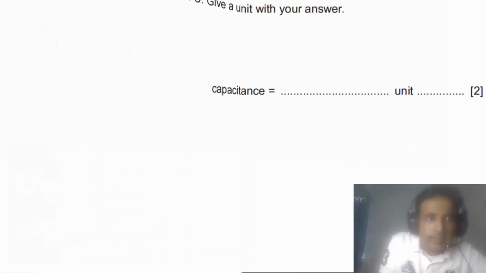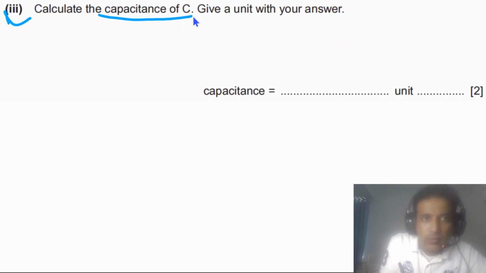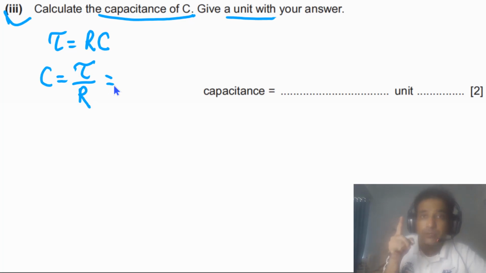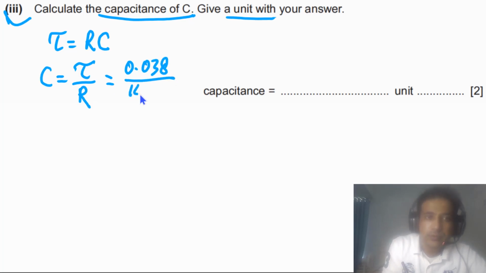final answer. The third part says calculate the capacitance of capacitor capital C. Give a unit with your answer. In the last part we have just calculated the time constant, that is equal to RC. Now we need to calculate the value of C. So simply C is equal to tau divided by capital R. R is the resistance of the resistor in the discharging circuit. The value of tau is 0.038 and the resistance of the resistor is 14 kilo ohms.